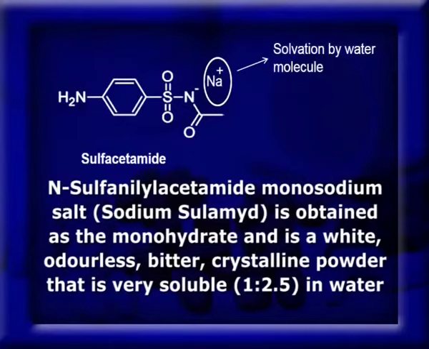Simpler electron withdrawing groups were extensively investigated but were found to be too toxic, poorly active, or both. An example is N-sulfanyl acetamide. The monosodium salt, sodium sulamate, which is shown in the figure, is obtained as the monohydrate and is a white odorless bitter crystalline powder which is very soluble in water.